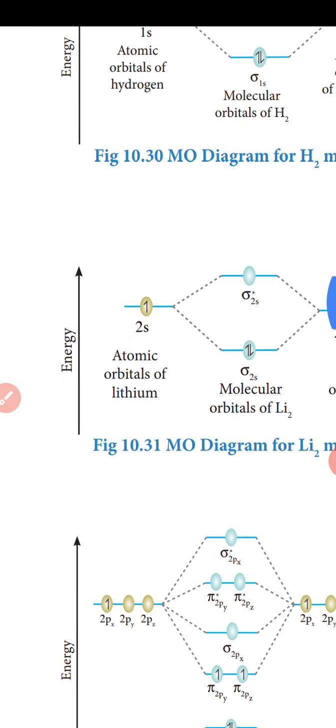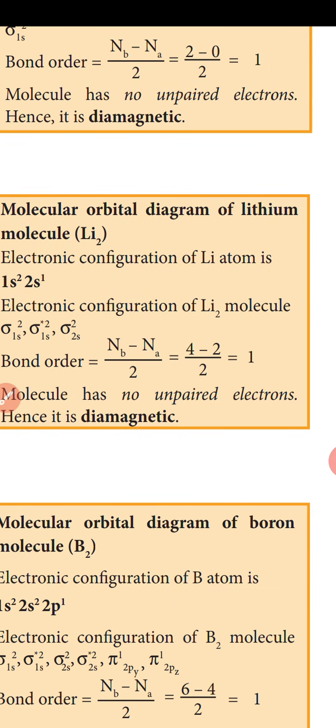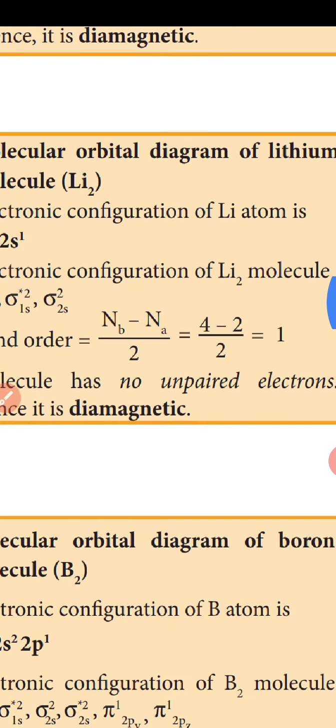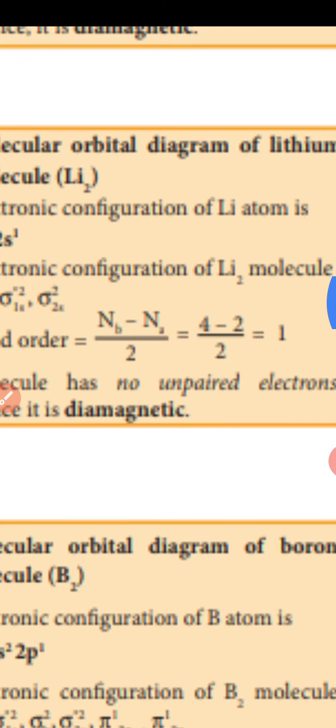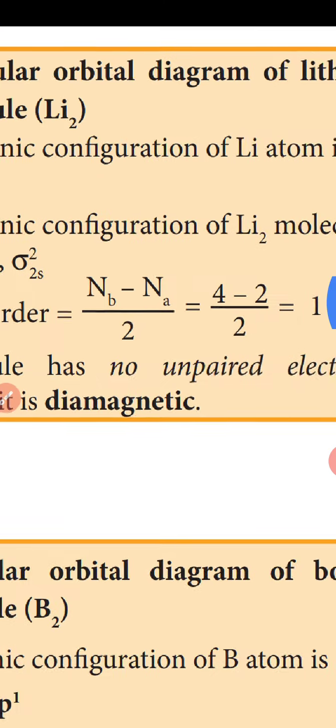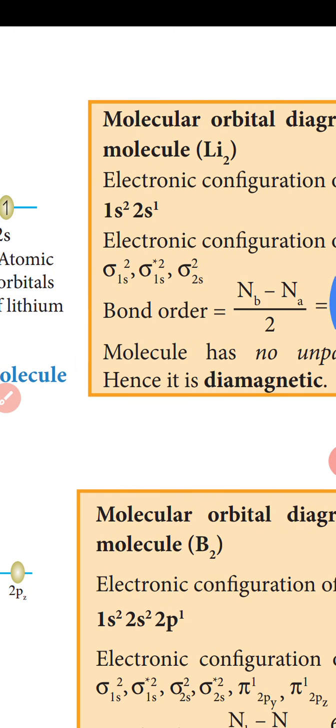Electronic configurations of lithium. Nb means total number of electrons present in the bonding molecular orbitals, minus Na, the total number of electrons present in the antibonding orbitals. Okay, so 4. Sigma star means